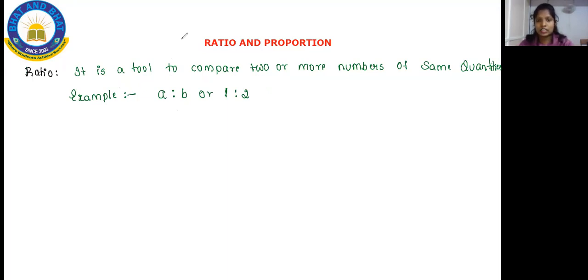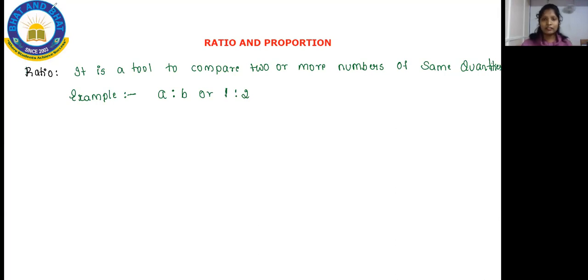So this is the ratio, where there are two terms here. One is one term, two is another term, and you are going to compare the numbers. That means one you are going to compare with two. So to compare two or more numbers, you use a tool that is called the ratio, and ratio can be written as A is to B or 1 is to 2. This is how we are going to write the ratio.